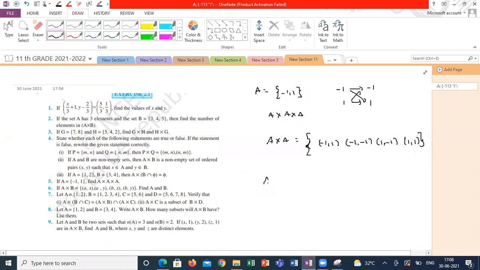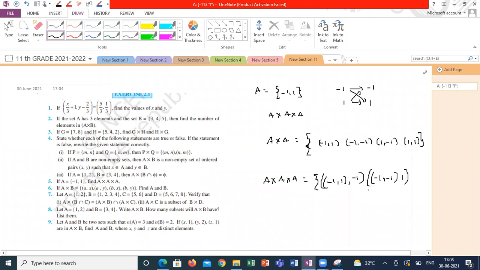Then again, A cross A cross A is how much? What do you get here? Minus 1, minus 1, minus 1.